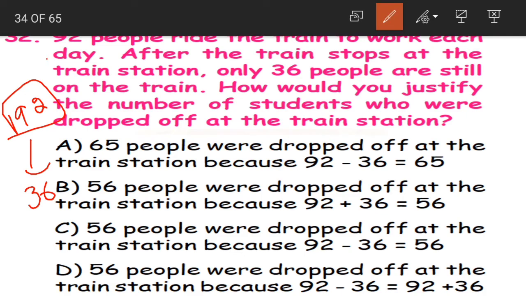See, total there were 92, but when the train arrived at the station, there were only 36. So what does that mean? Few students were dropped off. That means they dropped off at other train stations. Now how can you justify that? First let us find out the number of people who dropped off. Total 92, remaining is 36.